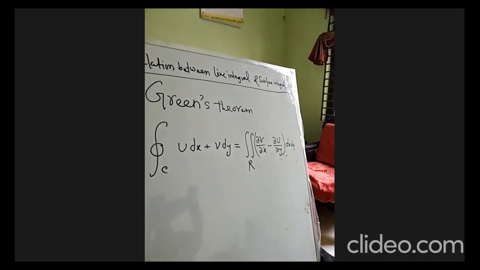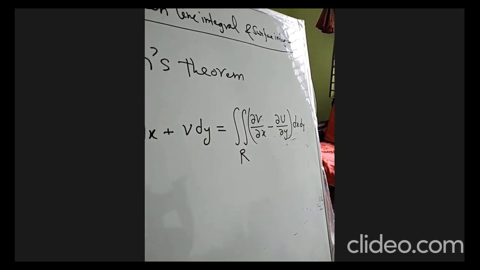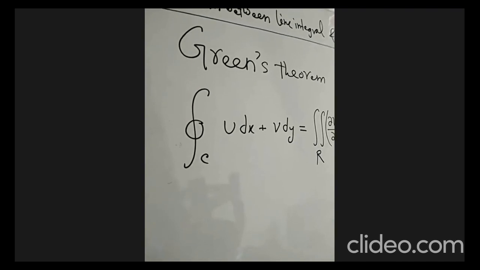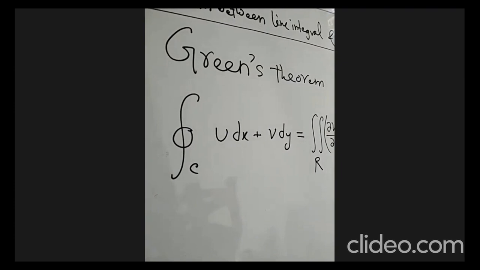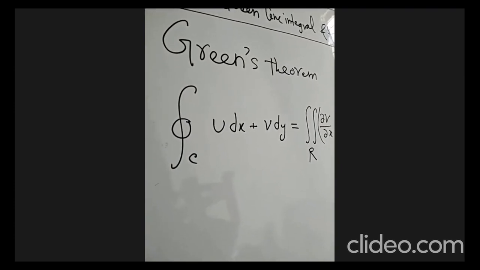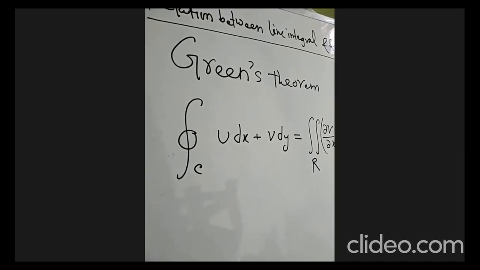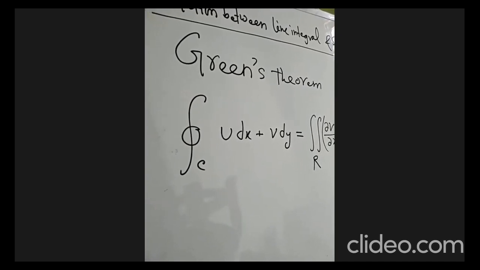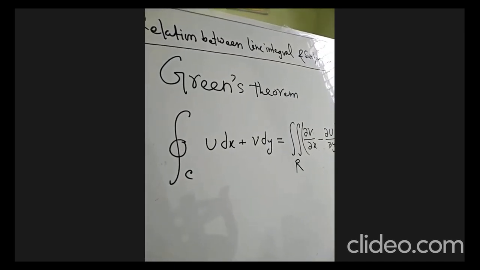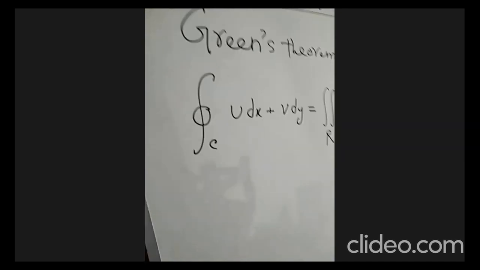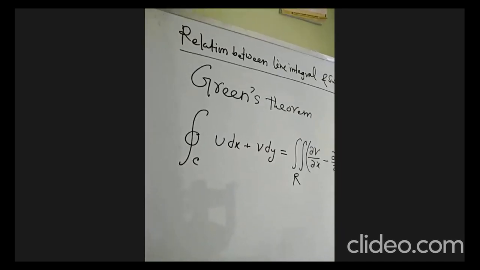It is also called a surface integral. So this is the relation between line integral and surface integral, and this is actually called Green's theorem. And you must know that u and v, of course, are continuous and differentiable everywhere. That means it is an analytic function; the complex function will be an analytic function. So remember this theorem, the Green's theorem.